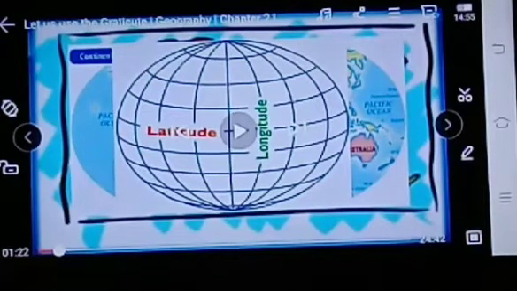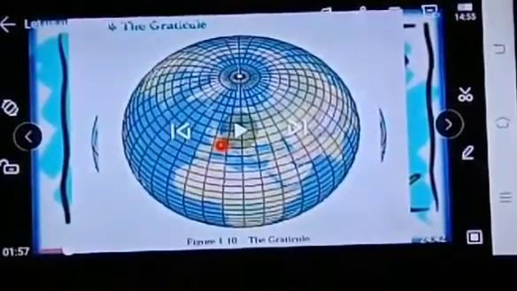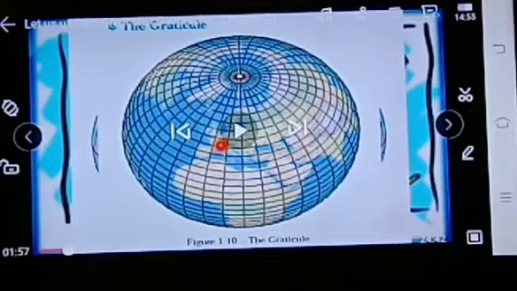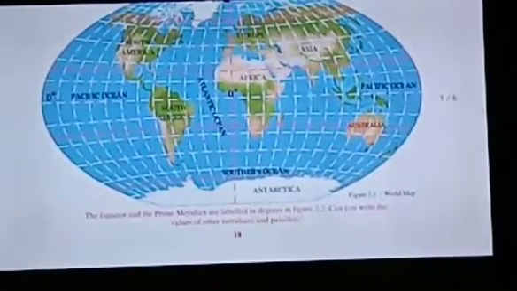And at last, we revised the graticule. What is a graticule? The parallels and meridians on the globe form a net, and this net is called a graticule. A graticule facilitates determining the location of a place on the earth. So now we are going to start our second lesson, that is Let Us Use the Graticule, with the interesting activity, Make Friends with the Globe.